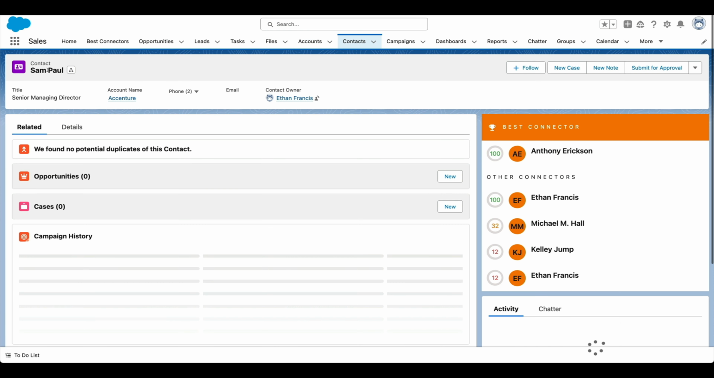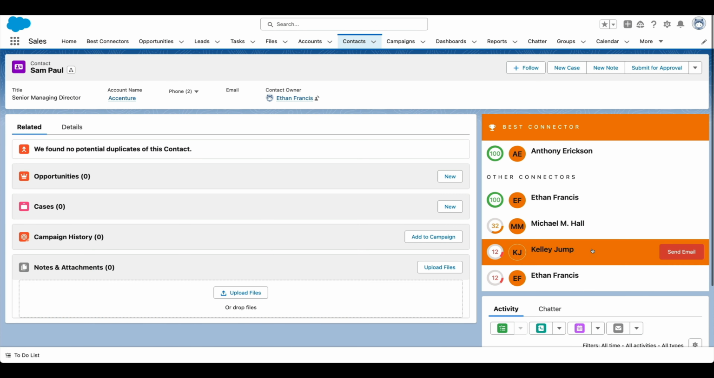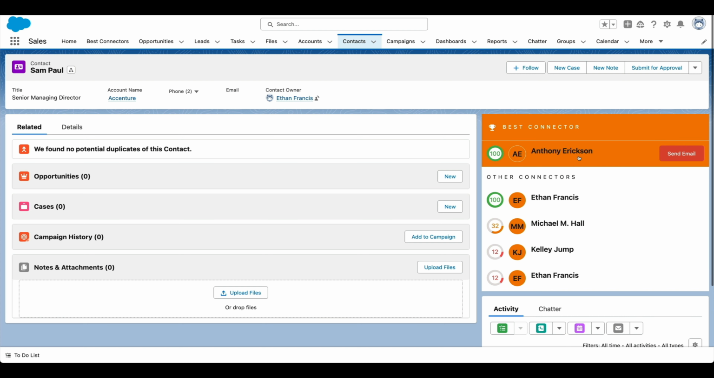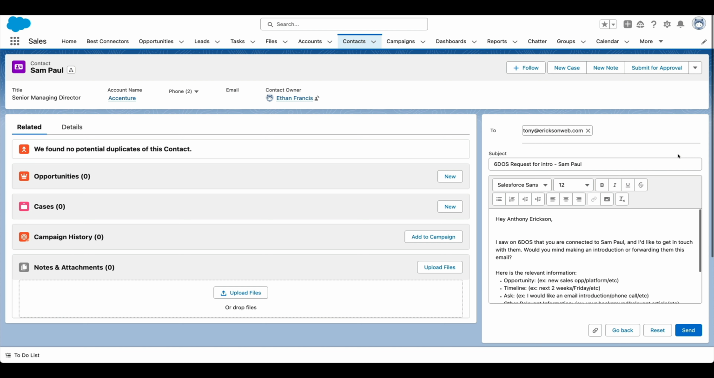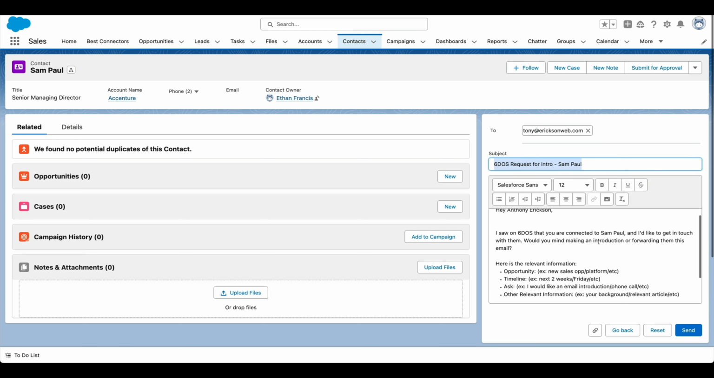So this will tell us everyone that knows Sam Paul at Accenture with their relationship score. So Tony Erickson is our best connector. And if we click send email, this is kind of the primary function of the platform, it crafts an email to Tony saying, hey, I want an introduction to Sam. This part is really critical.